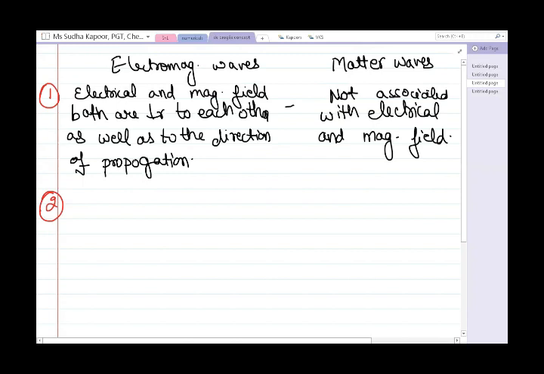Okay, now coming to the second point of difference among the electromagnetic and the matter waves. For the electromagnetic waves, no medium is required. That is, they do not require any medium for propagation. They can pass even through the vacuum.